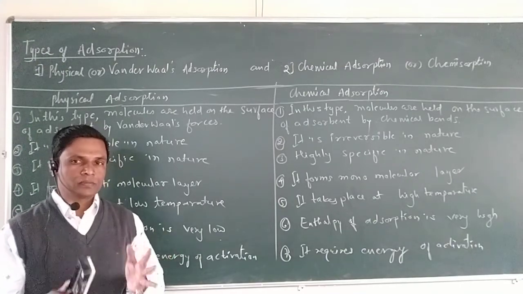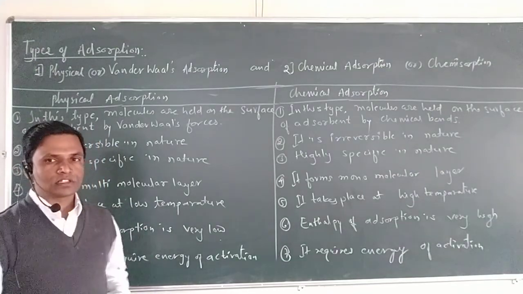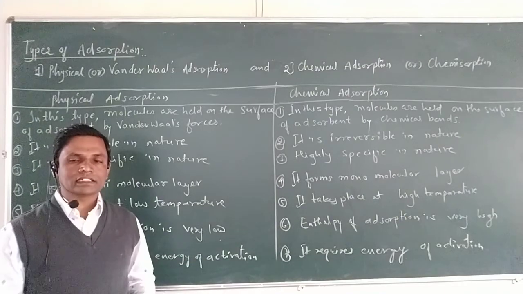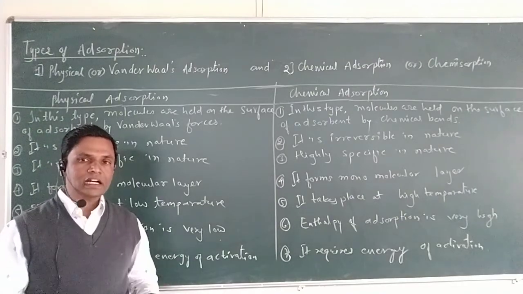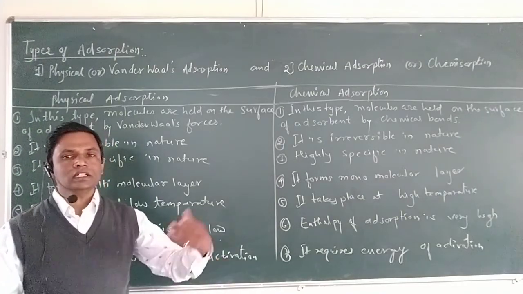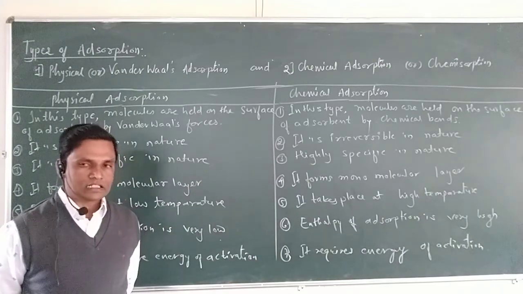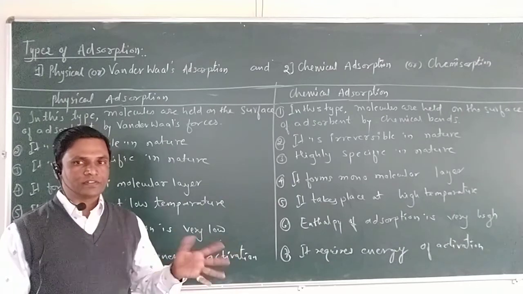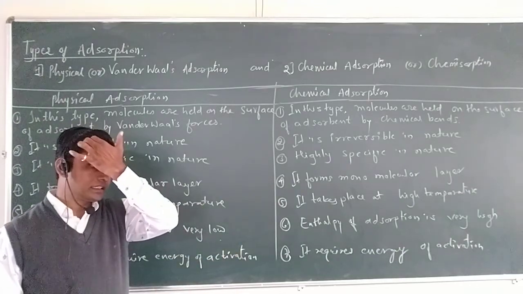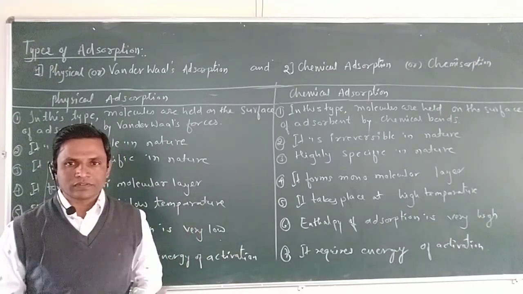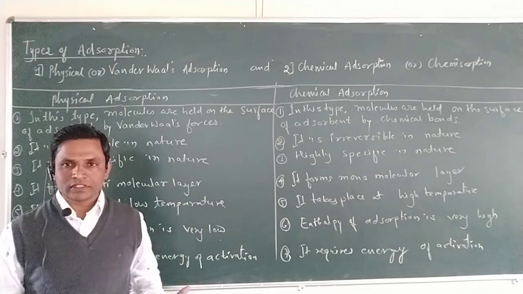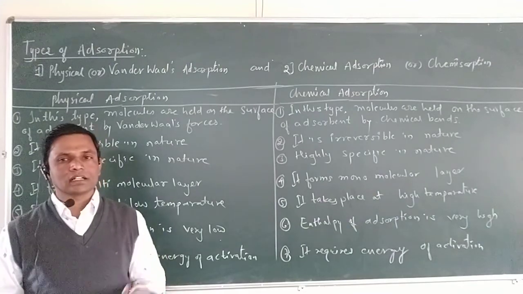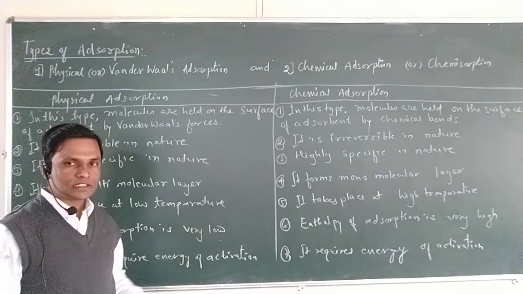Adsorbate is the substance which is being adsorbed on the surface of the adsorbent. Already we discussed examples of different phase systems: gas-solid, liquid-solid, and solid examples, in the previous lecture.